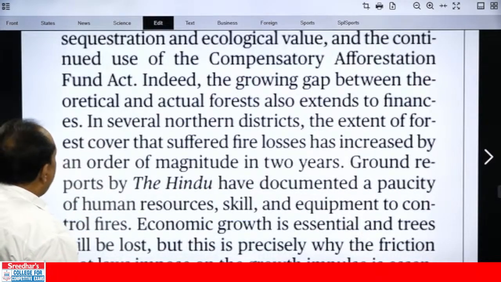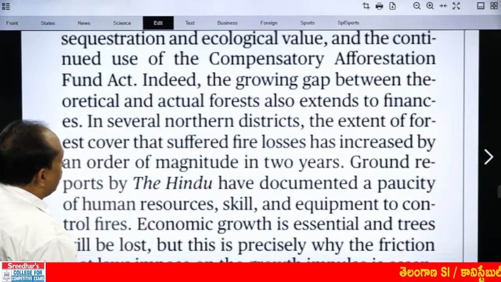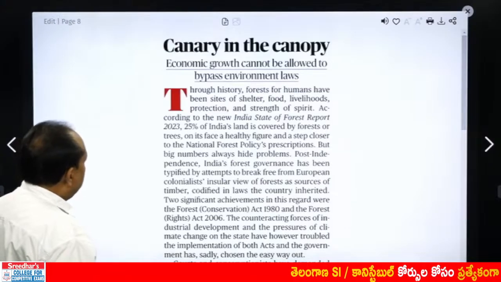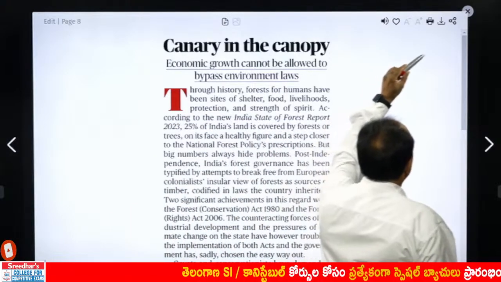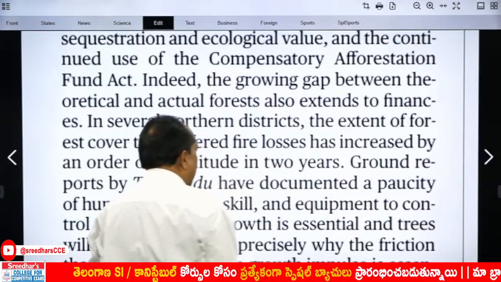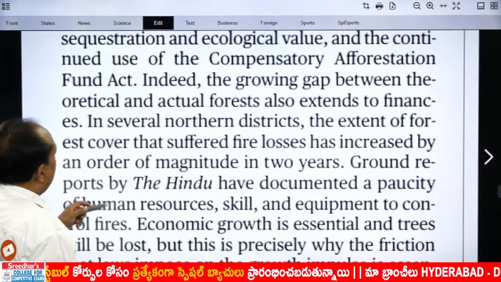Indeed, the growing gap between theoretical and actual forests also extends to finances. There is another dimension here. What is that gap? What does it deal with?